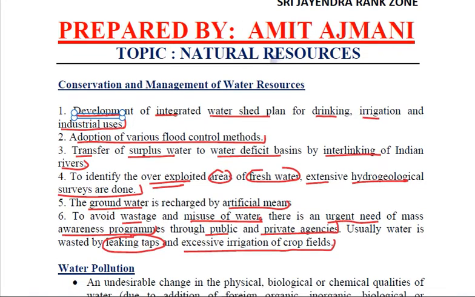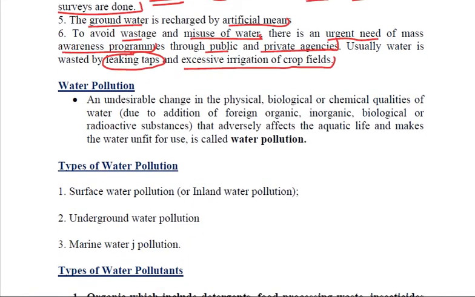Now, what exactly is water pollution? We already know: an undesirable change in the physical, biological, or chemical qualities of water due to anything. If any undesirable substance is getting added to water, right?